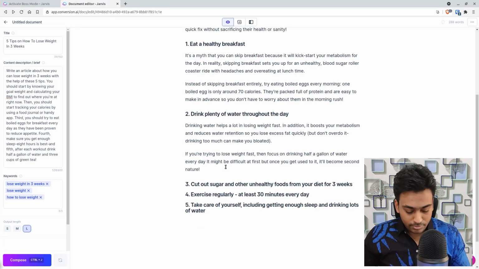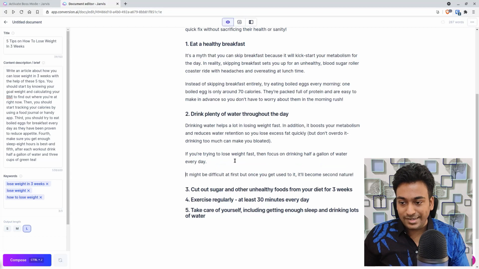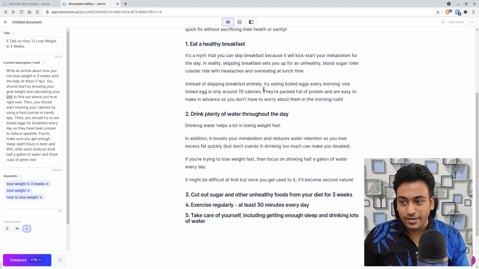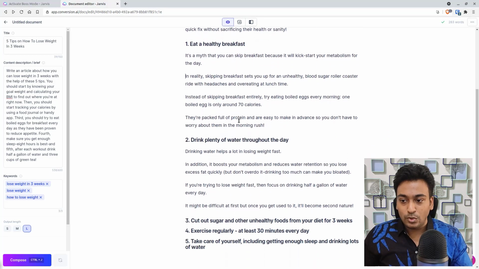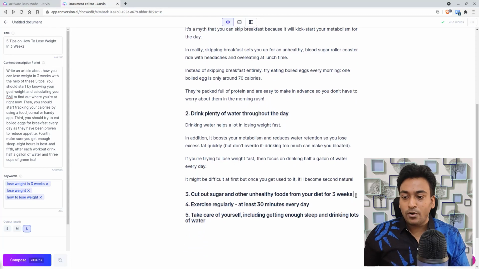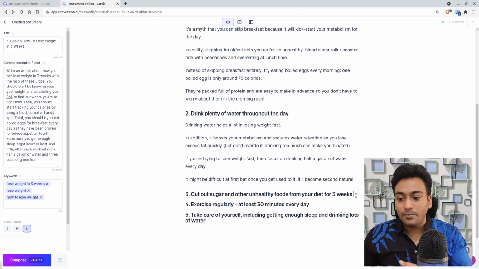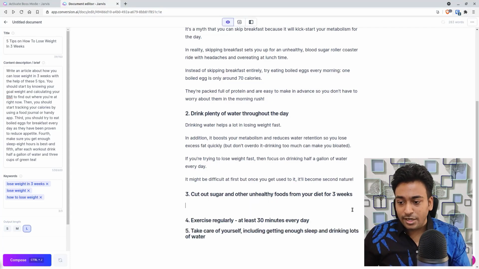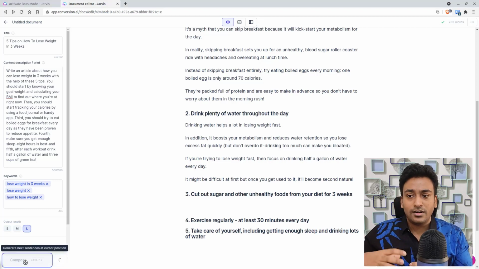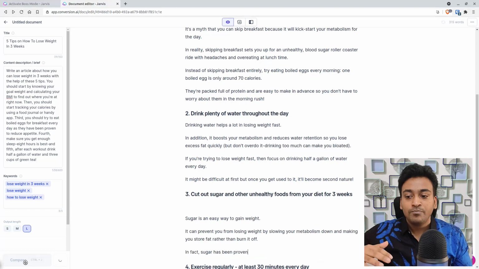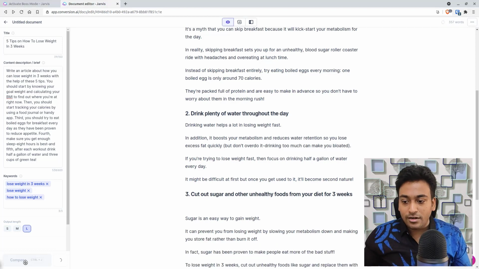In this case, I'm just going to format this for clear understanding. I really don't like to see blocks of text. It affects readability, so I'll try to skip and make this much more readable. And I can keep on using the free flow from any sections to generate more content based on that context. For example, I can go down to the third one, I can press compose again, and obviously it will try to understand all the text above and the context with H2 and try to bring more.